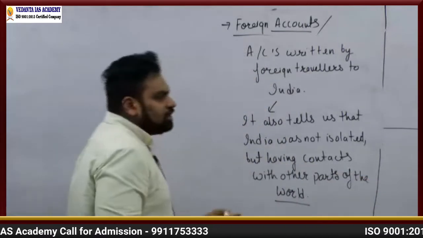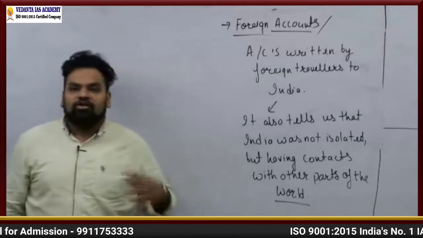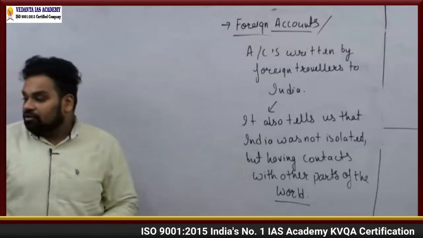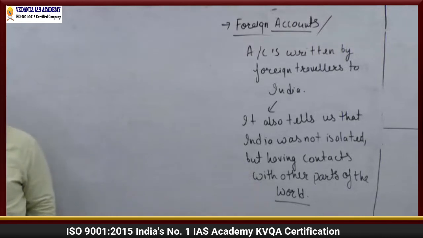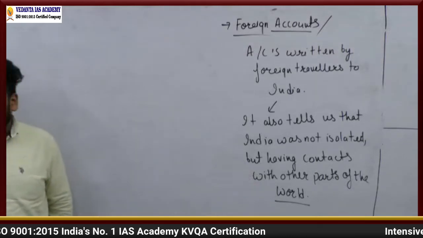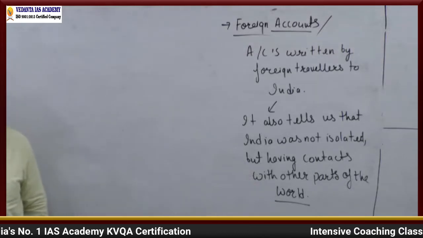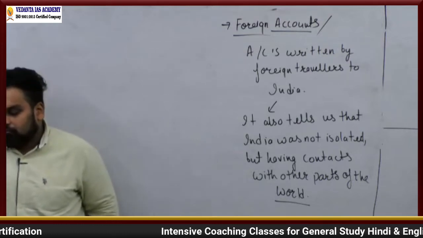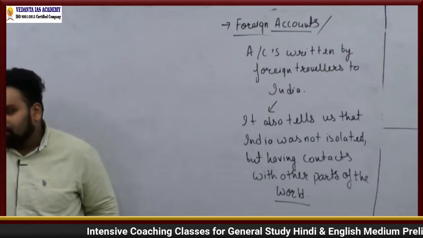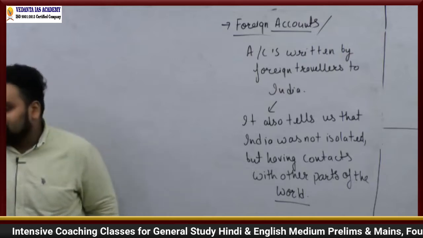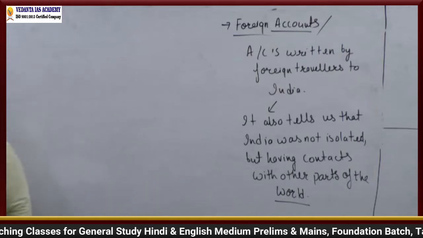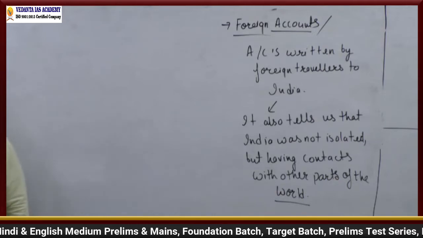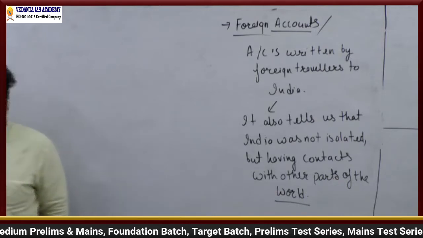For example, just give me an example of a foreign account which you think is very, very helpful in reconstructing India's past. Which foreign account could be seen in this particular manner? Okay, perfect. I thought most of you would be giving this example only. Megasthenes, yeah, Indica. Perfect. Manorika, Khushi, Prabhakar, all of you have given the perfect answer.